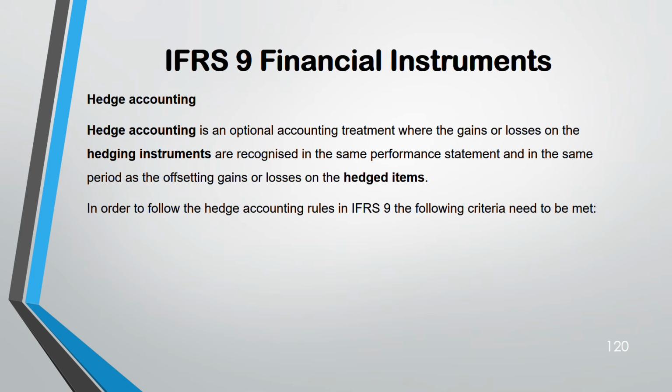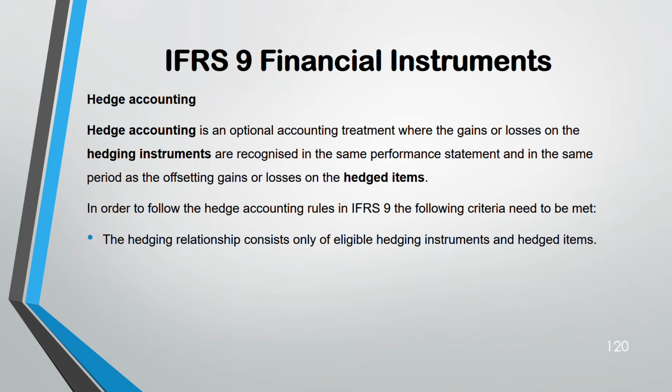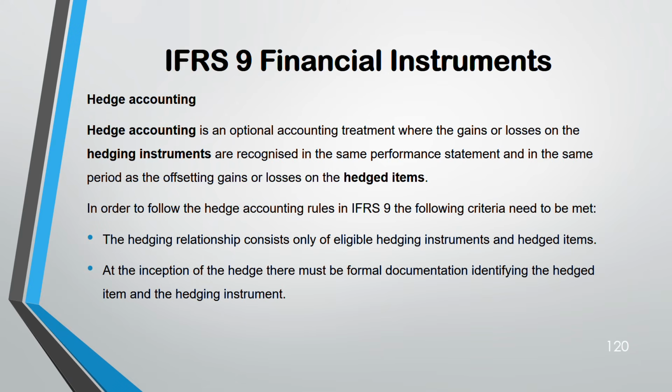It needs to meet certain criteria to apply hedge accounting rules. First, there should be a relationship between the hedged item and hedging instrument. If this relationship is not there, if they're not offsetting gain and loss of each other, you cannot apply the hedge accounting. Second, there has to be a formal documentation which needs to say that this is the hedged item and this is the hedging instrument. The relationship has to be effective. Effective means the gain and the losses have to wipe off each other.